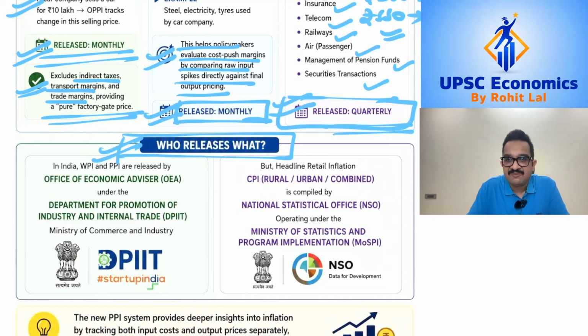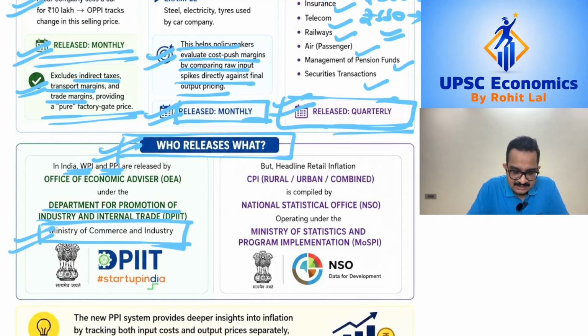Now the final fact which one must know in regards to these inflation indices is that your WPI and the PPI are released by the Department for Promotion of Industry and Internal Trade, which is under the Ministry of Commerce and Industry. So you have your Ministry of Commerce and Industry which releases data on WPI and PPI.